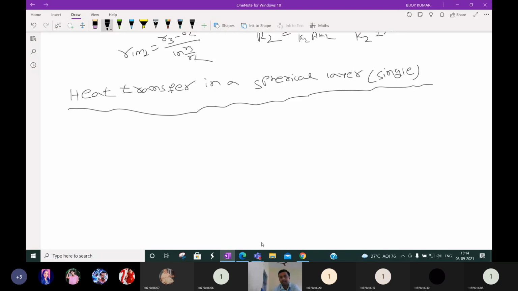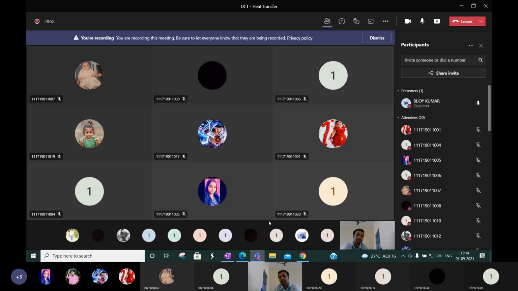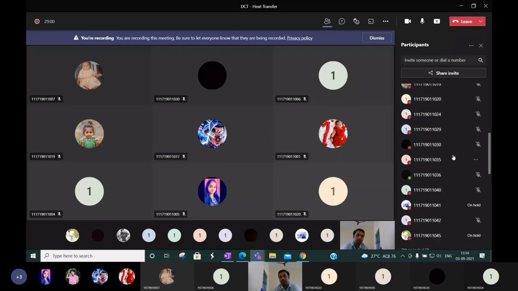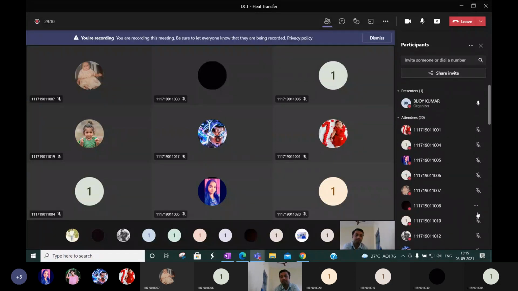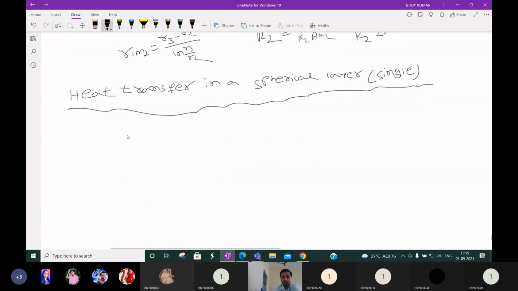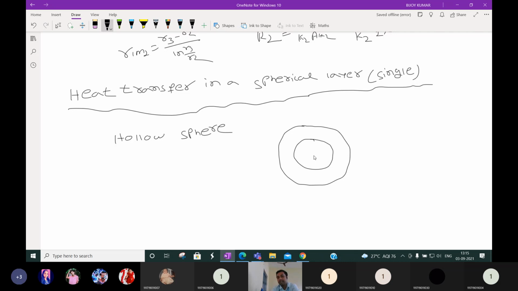Can anyone give an example of a spherical material? Ball. Okay, very good. Yeah, ball is there, football, cricket ball. The shape is what? Spherical. Okay, so let me draw a hollow sphere. Hollow sphere means inside it is empty.